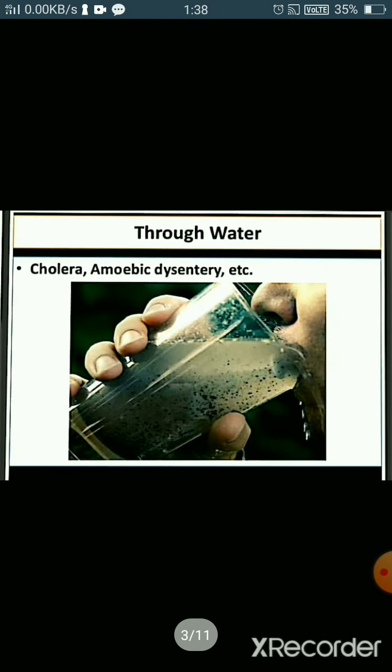Another is through water. Many infectious diseases can also spread through intake of contaminated water or food, like cholera; the causing microbes enter a new host through the water. So if we take contaminated water, cholera may be caused. Other waterborne diseases are amoebiasis or amoebic dysentery and hepatitis B. These are some diseases caused by contaminated water.